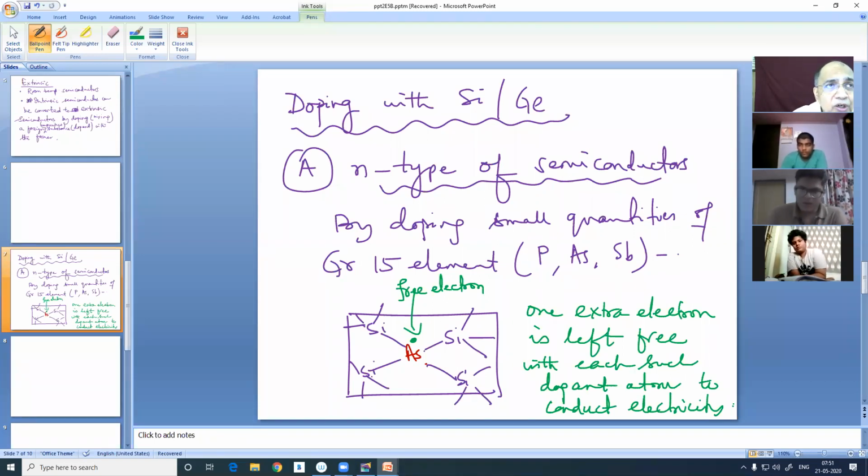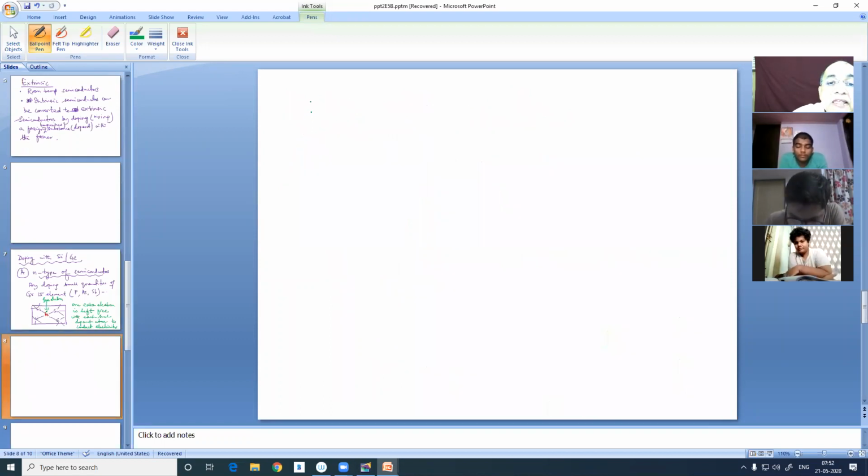You know, this is elemental semiconductor being doped with another element. But later on we shall study binary semiconductor will be doped with also silicon, which was a elemental semiconductor. There it will be used as a dopant. That's the interesting thing. Now B is P type of semiconductor.